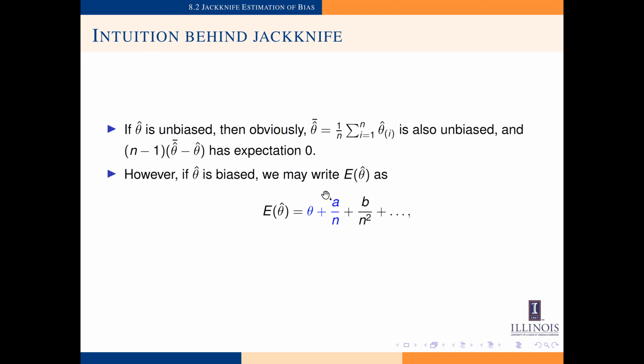The terms in blue over here, so theta plus a divided by n, is known as the first order Taylor approximation, or the linear approximation for the expectation of theta hat. So subsequently, the first order approximation for the bias of theta hat, which is the expectation of theta hat minus theta, will be a divided by n.